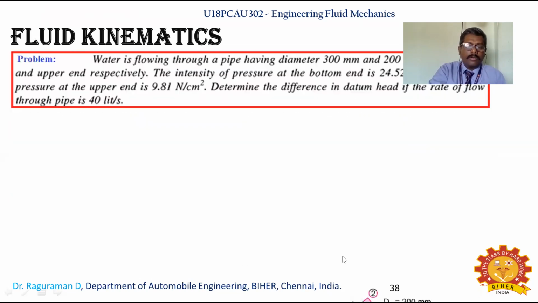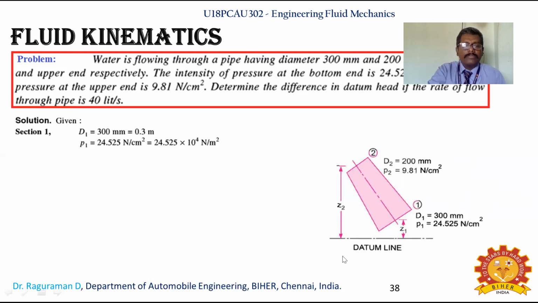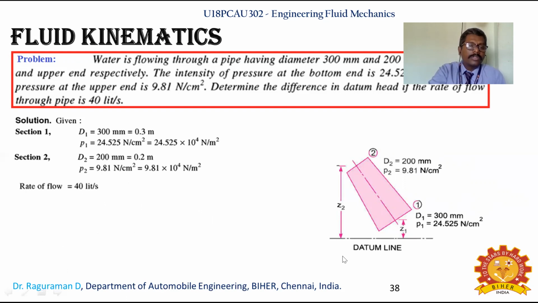And this will be the last problem. The same thing, but the datum heads are changing, and now P1 and P2 are given. The given data is D1, so A1 you can identify from that, and P1 is given. Similarly at section 2, D2 is given, P2 is given, so you can identify A2. The rate of flow is given in the problem, so Q equal to 40 by 1000, because they had given liter per second and we know 1 meter cube equals 1000 liter. If you need conversion from liter to meter cube, you have to divide by 1000.